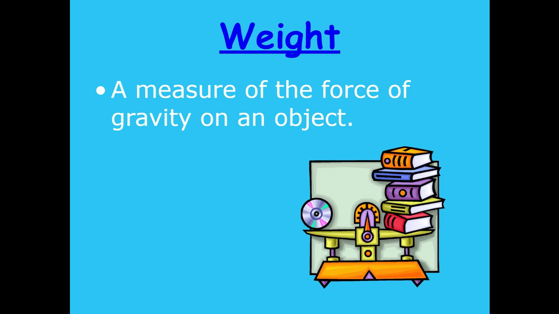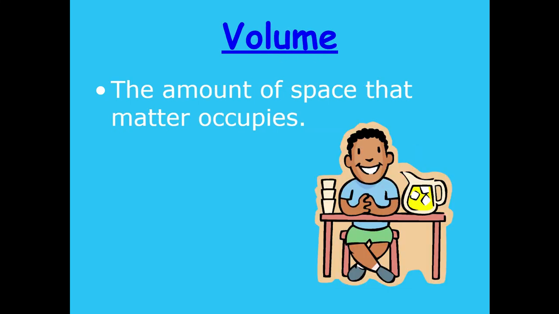Weight is a measure of the force of gravity on an object. For example, you weigh more on Earth than you do on the moon because the Earth has more gravity. Volume is the amount of space that matter occupies, usually measured by cubic centimeters or liters.